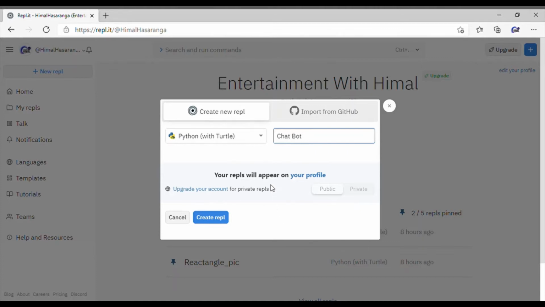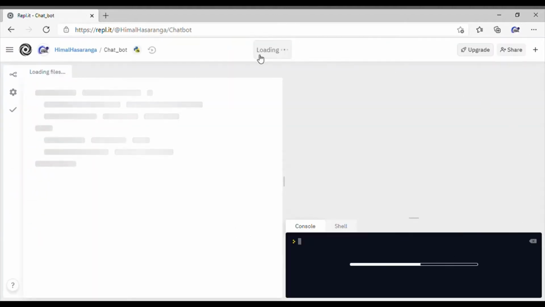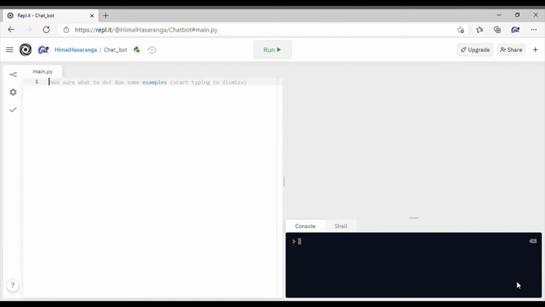So when you're writing a name for this, you must always use either an underscore or just no spaces at all. So it's up to you, but I'm going to use an underscore. So I'm just going to make this private and create REPL. It's creating. Loading up the big dashboard. Connected. Loaded up. Congrats. Okay.